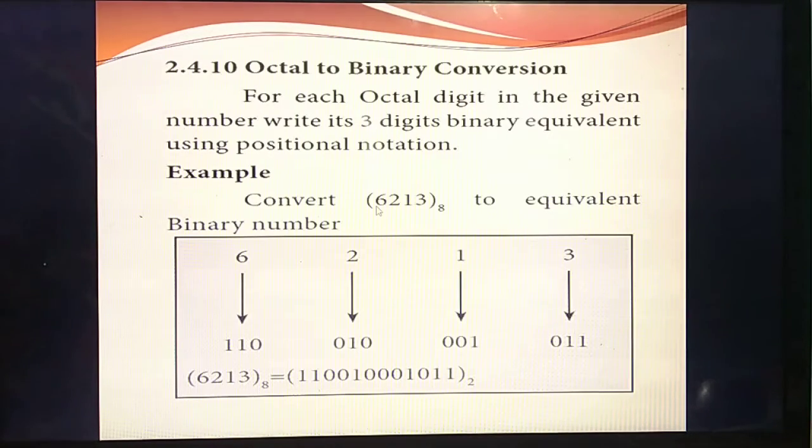So from the table, octal means how many bits will come? 3 bits. Already you have studied, you should group into 3 bits, isn't it? So you should write 3 bits for each from the table. The table you have studied in octal, no?